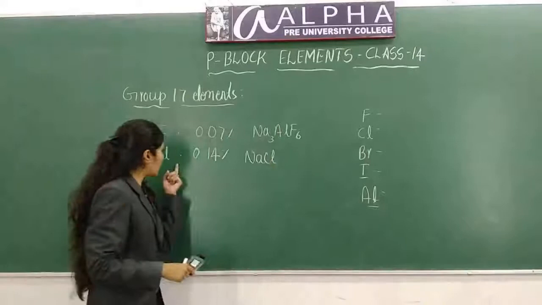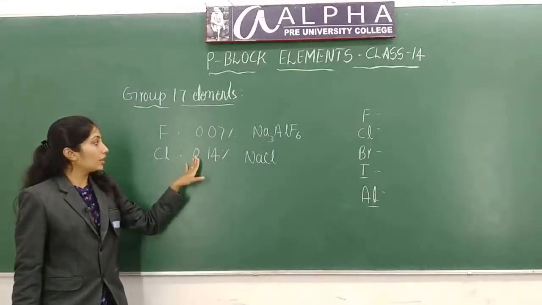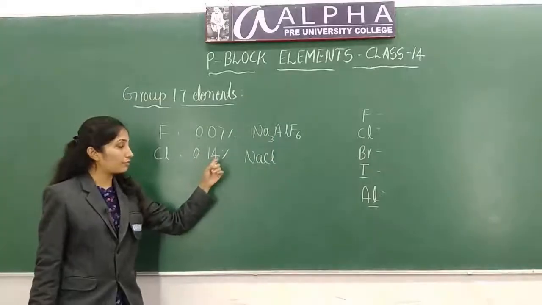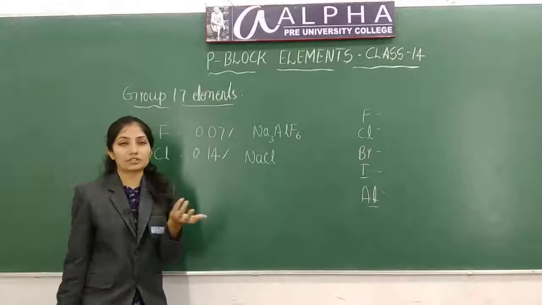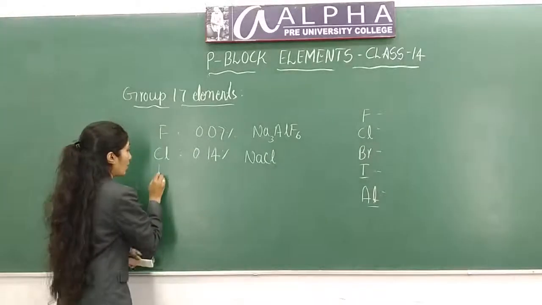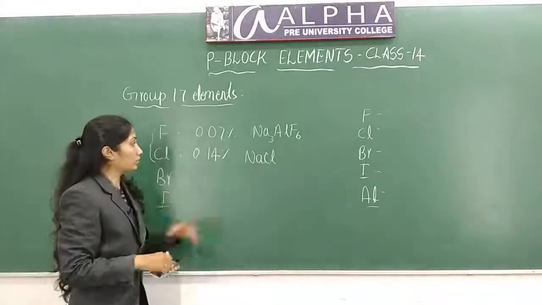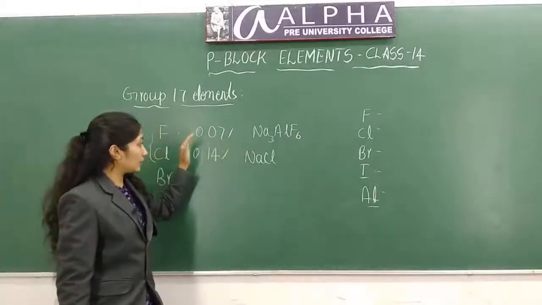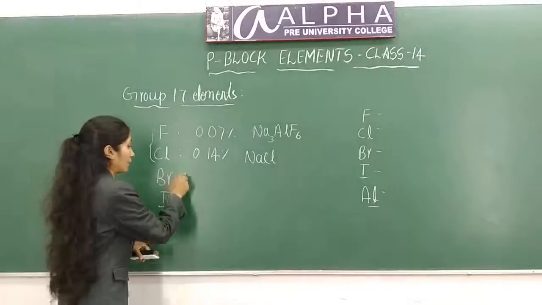Chlorine is the most abundant among all the halogens. It exists around 0.14% on earth crust, in seawater or water wells, etc. Next are bromine and iodine. Their abundance is less compared to chlorine. They are very rare, bromine and iodine.